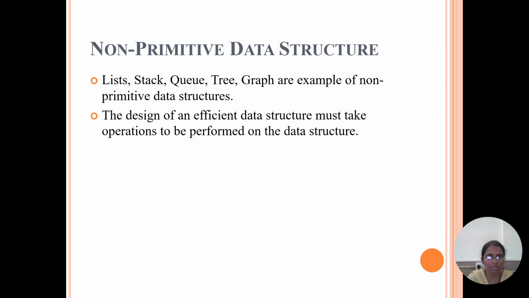Non-primitive data structures can be divided into two types, linear and non-linear. Examples of linear data structures are stacks, queues, linked lists and arrays. Examples of non-linear data structures are trees and graphs.